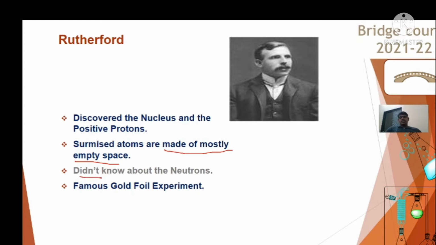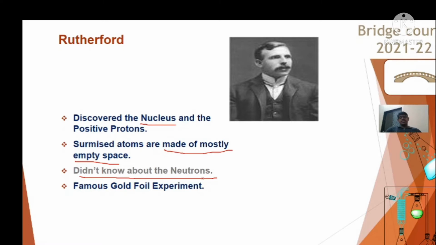He didn't know about the neutrons, but he knew about the protons, and the electrons were discovered by J.J. Thomson. And he said that the nucleus is there because whatever the charge or the weight of the atom, it's concentrated in the nucleus. This is the finding of Rutherford, and hence he says that the nucleus is there in the atom with positive charge in it.